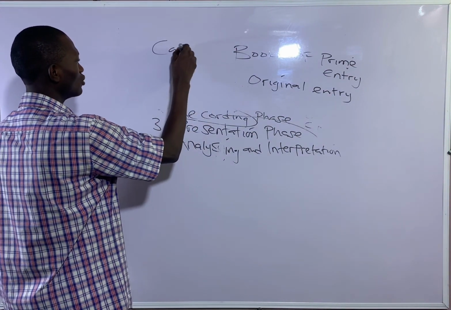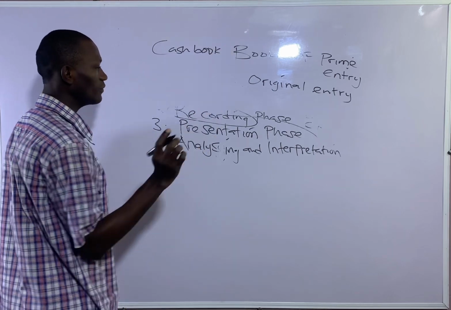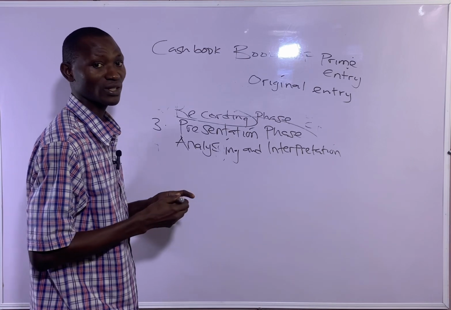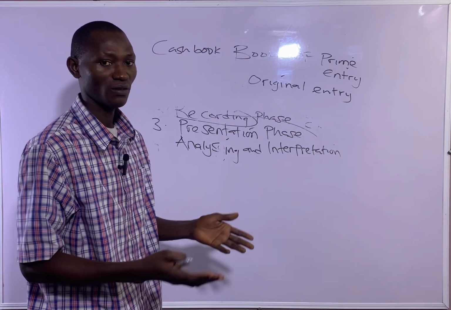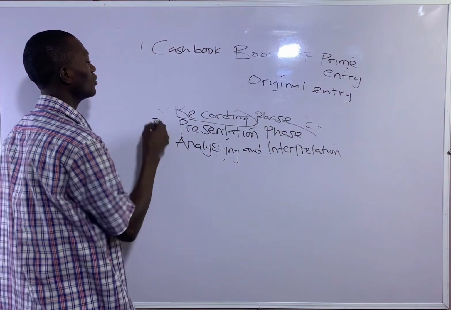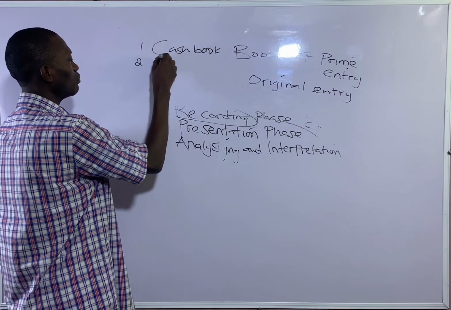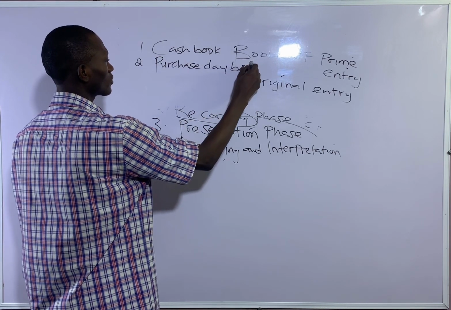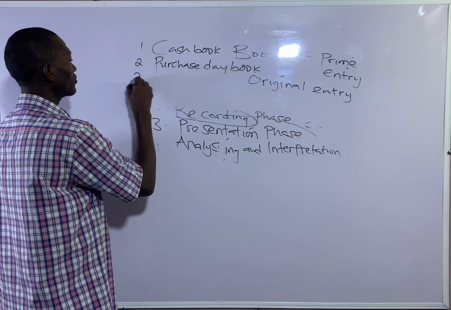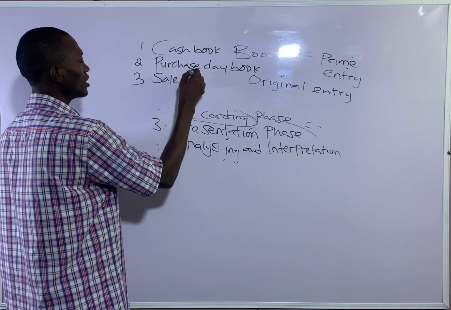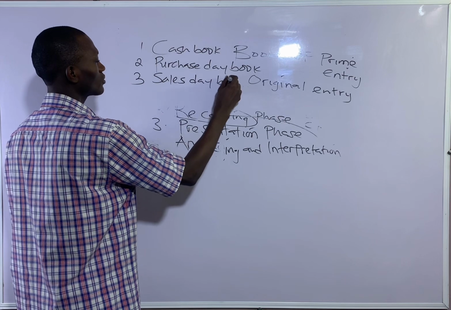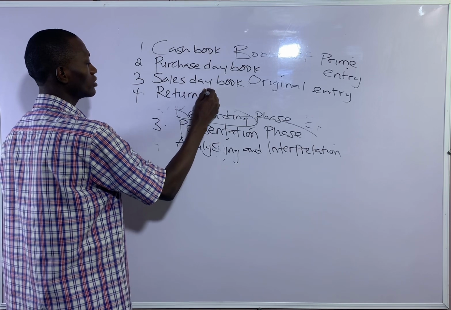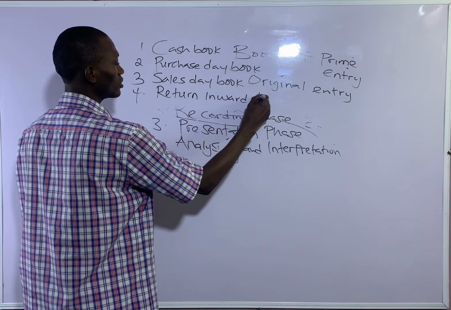We have cash book. So don't forget, we said in this recording phase, we are trying to classify those business transactions into their respective books of accounts. So we have cash book, number one. We have number two, purchases day book. Then we have number three, sales day book. Then number four, we have return inward day book.